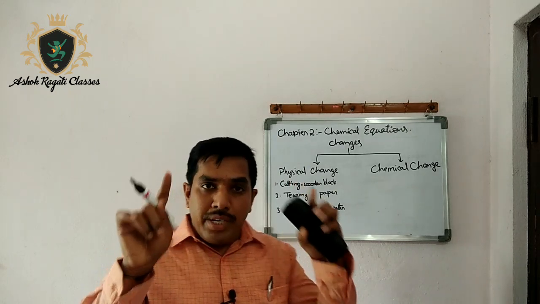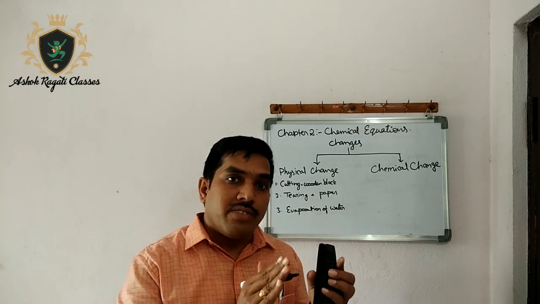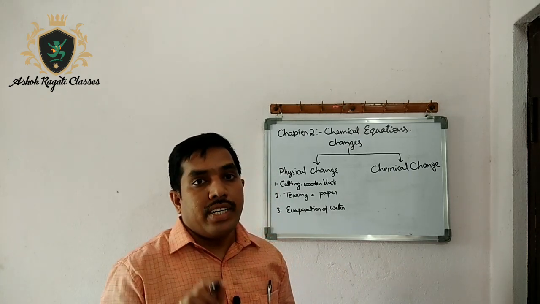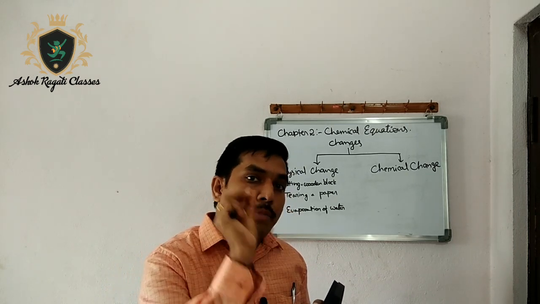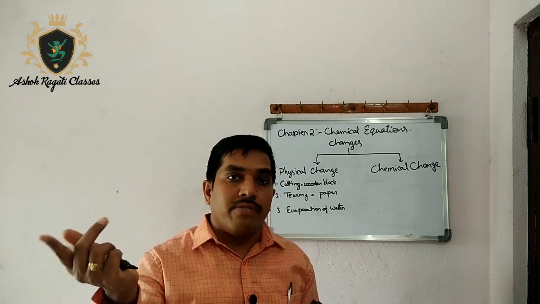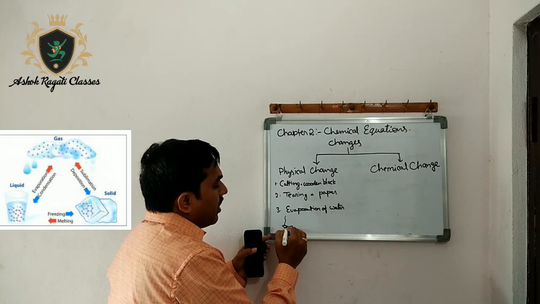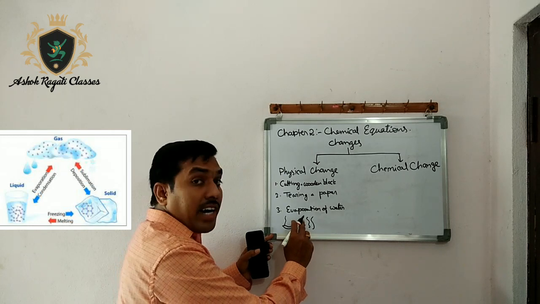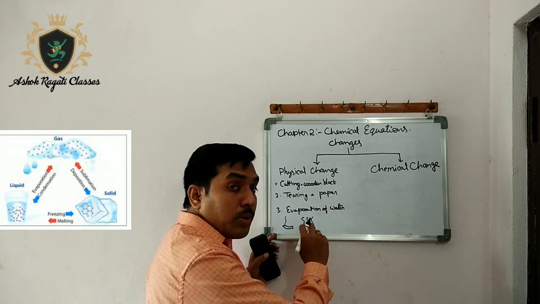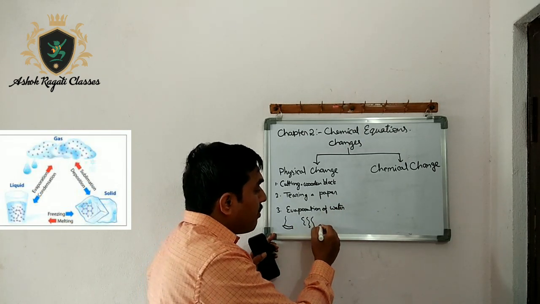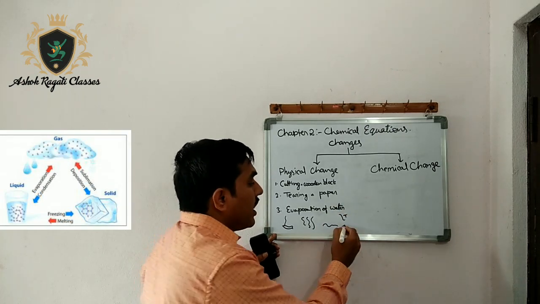In the same way, we take a big sheet of paper, white paper or something, and we crush it. The initial form is different, the later form is different, but it is paper itself. In the same way, you cut that paper into pieces, but the matter is remaining paper. It is not changing into some other form. Now, evaporation of water. Once you boil water, it becomes gaseous state, water vapor. Here the water is in the form of gas. After you cool that gas, it will come into the liquid form. If you decrease the temperature into negative values, then it becomes the solid form, ice.